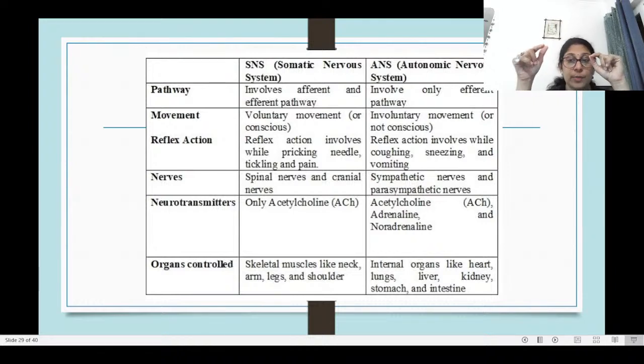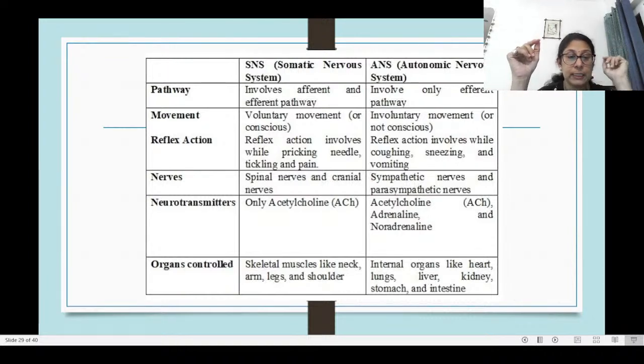Whereas in case of the autonomic nervous system, it is acetylcholine as well as adrenaline and noradrenaline. Adrenaline and noradrenaline are hormones produced by the adrenal glands. So they also come in between, and they act as neurotransmitters.